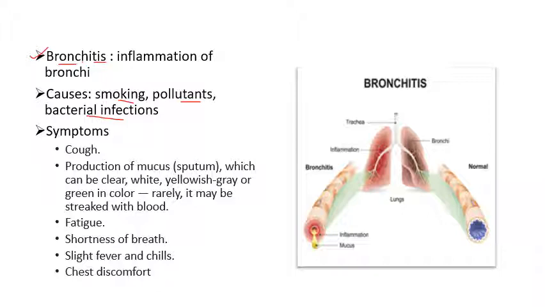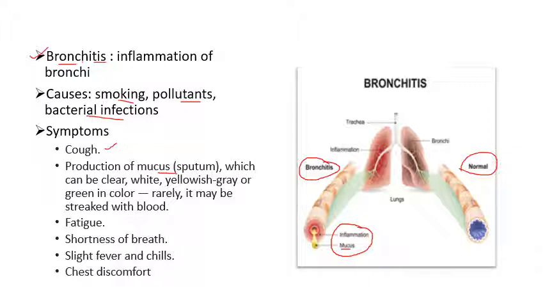Now we can see in the diagram the enlarged view of a normal bronchi. Here you can see that. Whereas in bronchitis, that is inflammation, swelling of the bronchi, the diameter of the bronchi decreases and it releases extensive mucus. So the symptoms are cough and production of mucus, that is, excessive mucus is produced.